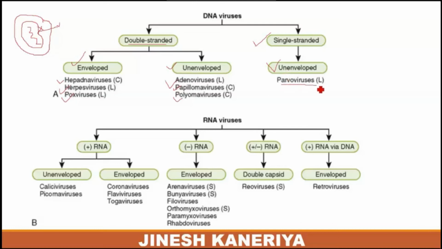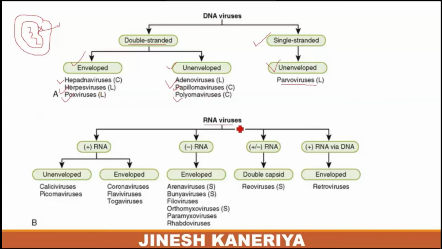So these are examples of parvoviruses, unenveloped virus with a single stranded genome. So these are the examples of DNA viruses available in the form of double stranded, single stranded, enveloped form or unenveloped form. So next is the RNA virus.